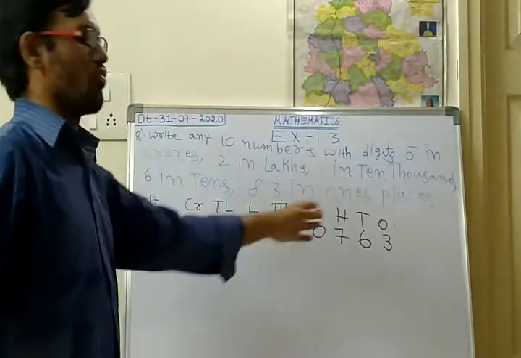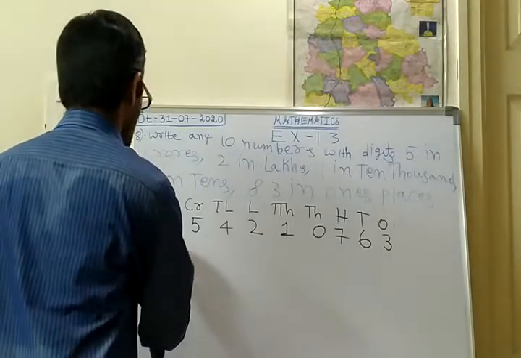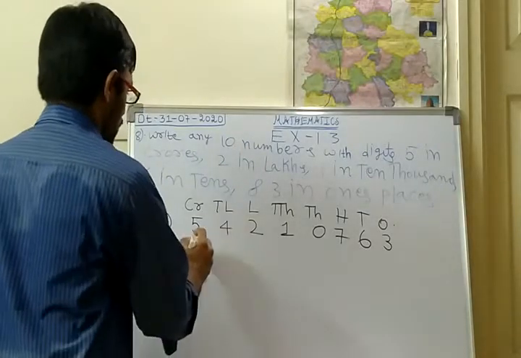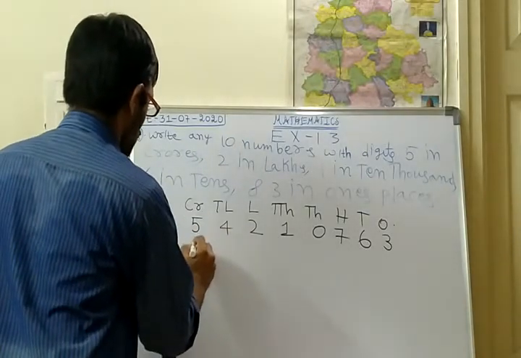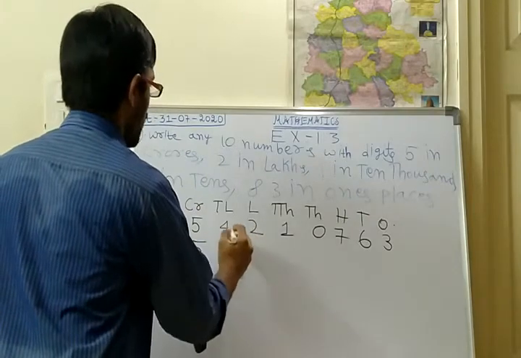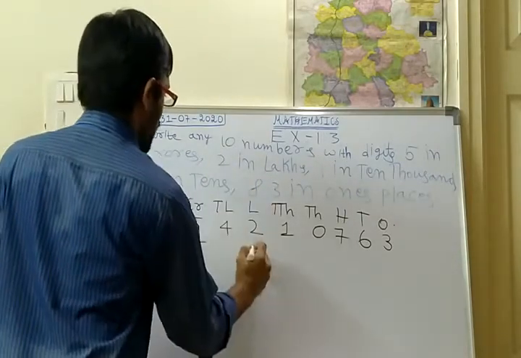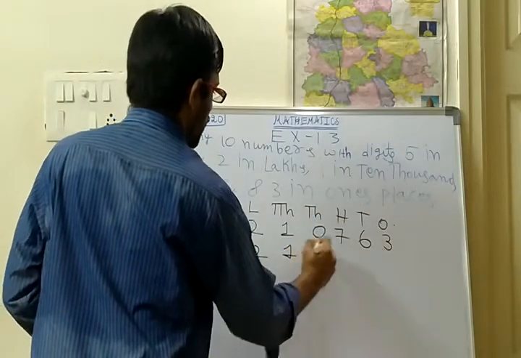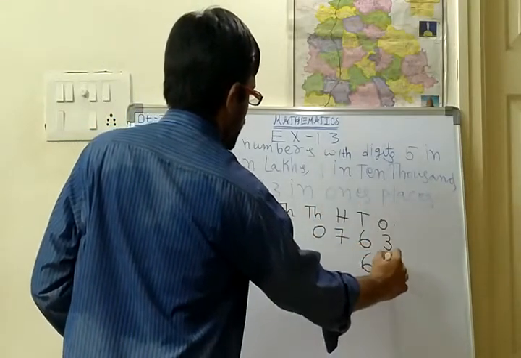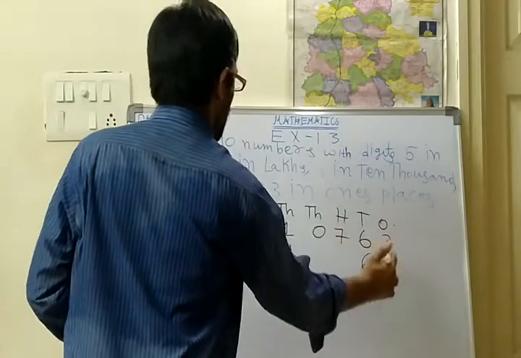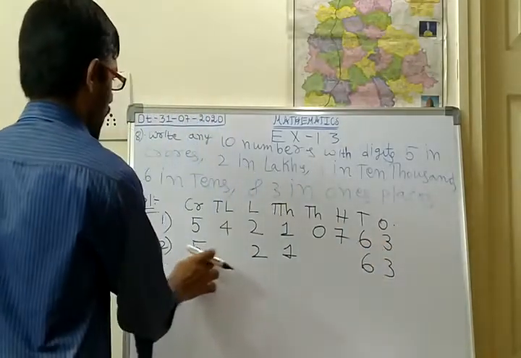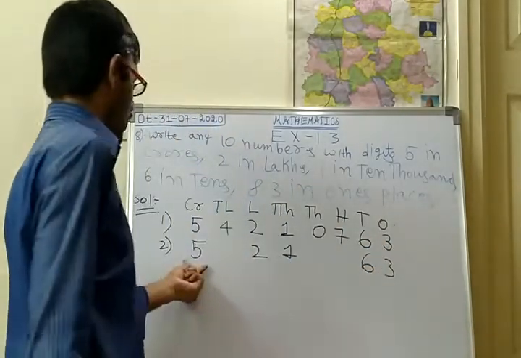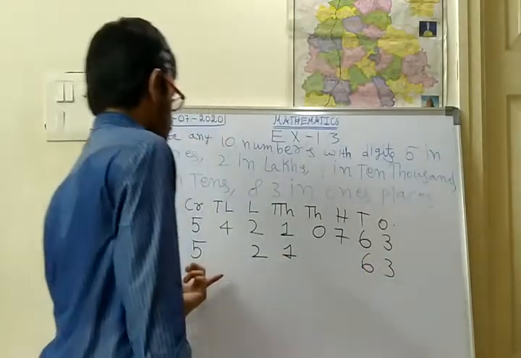So this is one number. Next, in the second also you can write like that only. Crores compulsory 5, and next in the lakhs 2, next in the 10,000s 1, in the tens 6, and 3 in the ones place. So like this: 5, 2, 1, 6, 3. 5, 21, 63. These are common.